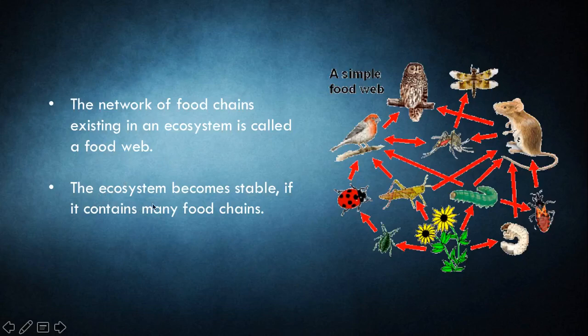The ecosystem becomes stable if it contains many food chains. So if an ecosystem has many food chains, then that will be a very stable ecosystem as it maintains ecological balance.